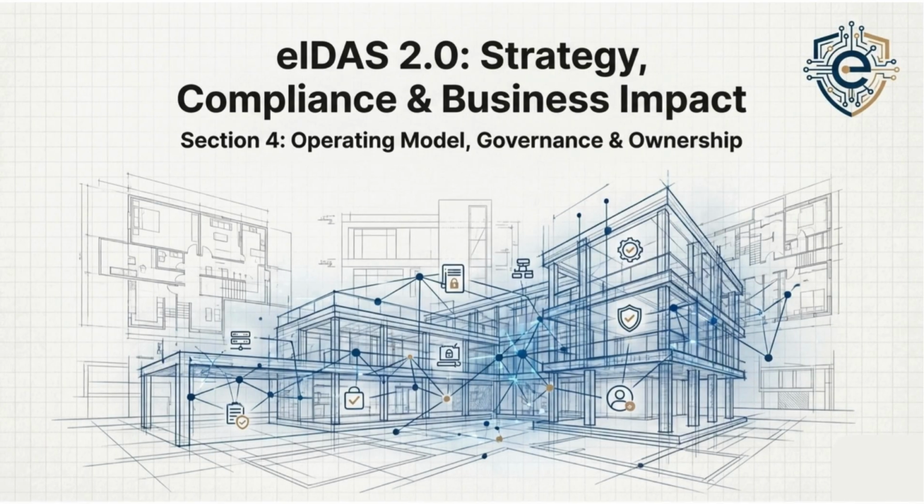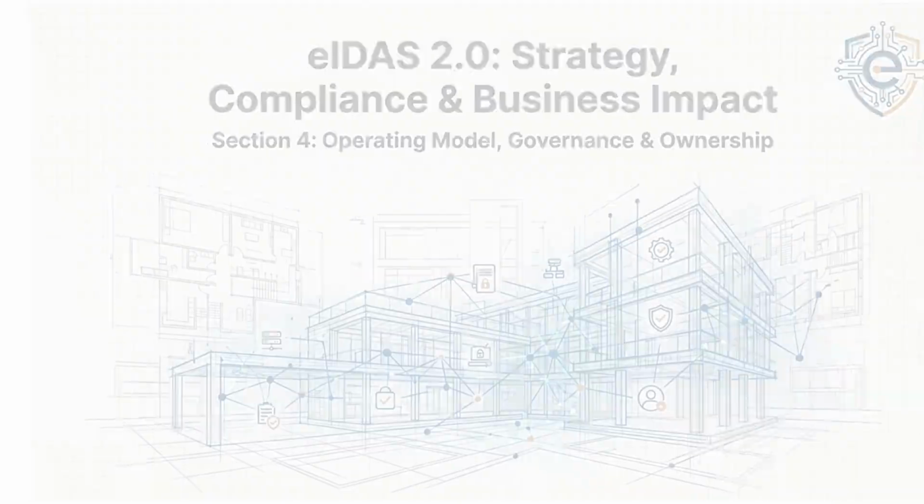Welcome to Section 4. In this module, we move from strategy into execution. Specifically, we focus on operating model, governance, and ownership. How your organization must structure itself to manage the long-term demands of eIDAS 2.0. The goal here is simple: to bridge the gap between regulatory obligations and day-to-day business operations.